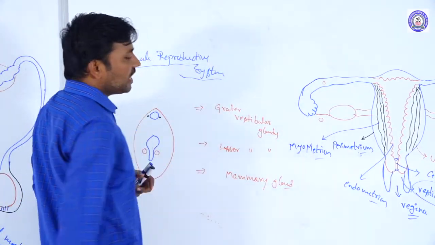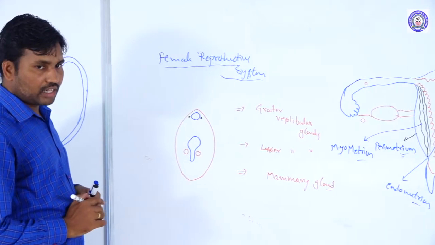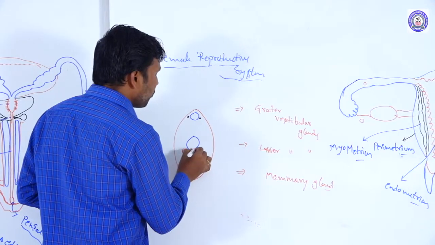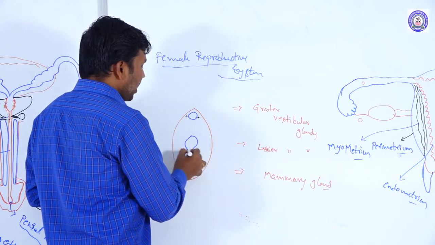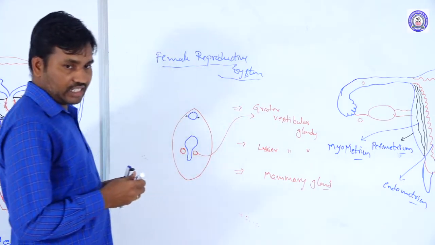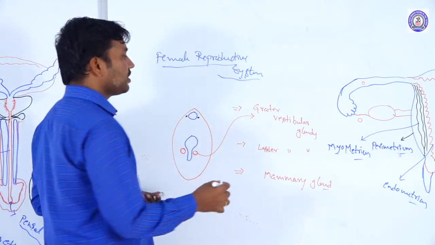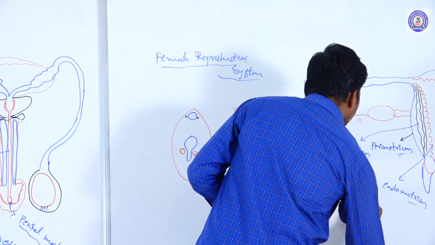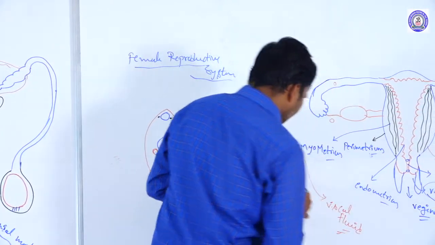First one is the greater vestibular glands, or these are called Sunken glands. Where are these present? On both sides of the vaginal orifice, a pair of glands are present. These are called the greater vestibular glands. What is the function of the greater vestibular glands? They secrete a viscous fluid.